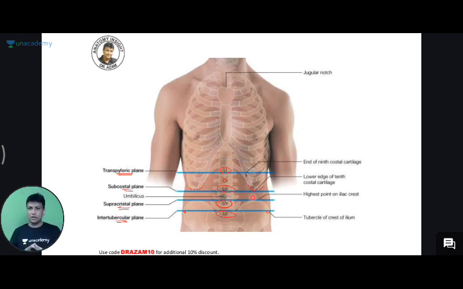Did you all learn the thorax topic along with me? In the thorax topic, I told you the planning very clearly. What's the planning in the thorax topic, sir? First learning the thoracic wall, then entering inside and learning about the two organs there. One is your heart, another one is your lungs. That's about the thorax topic.